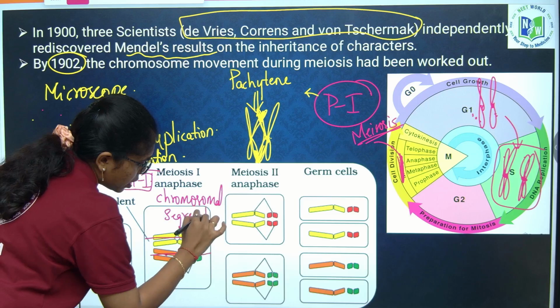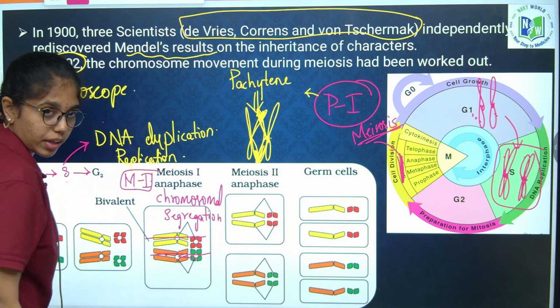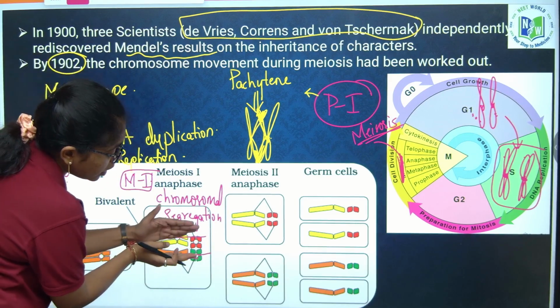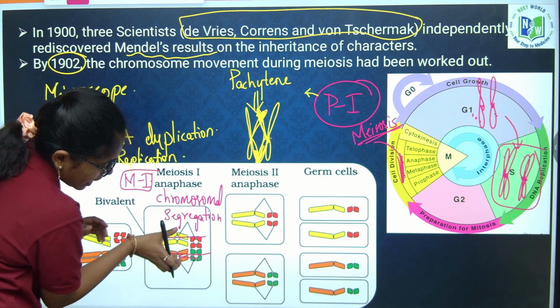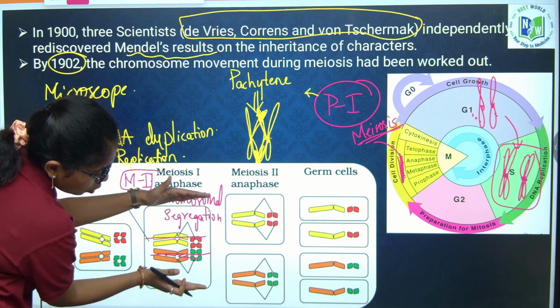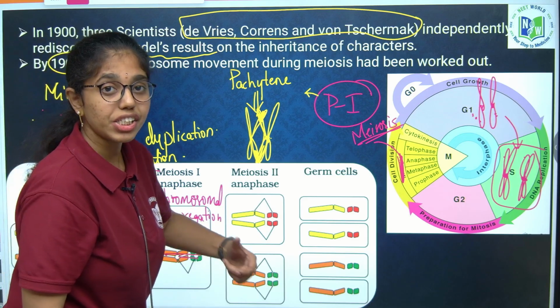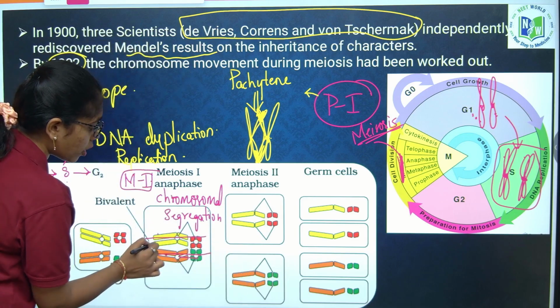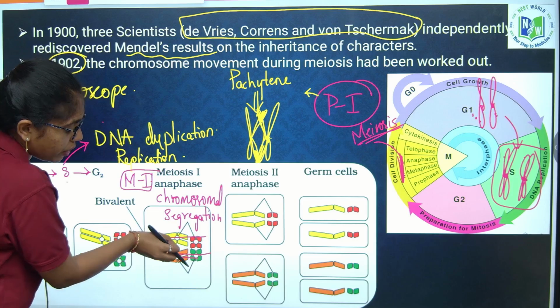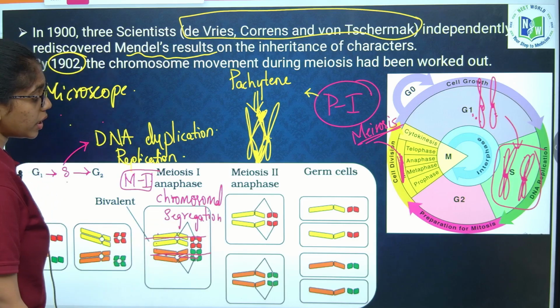Chromosomal segregation happens in which phase? Anaphase 1, wherein these two chromosomes will move towards the opposite pole without any centromere splitting. The sister chromatids of each chromosome will move towards the opposite poles.